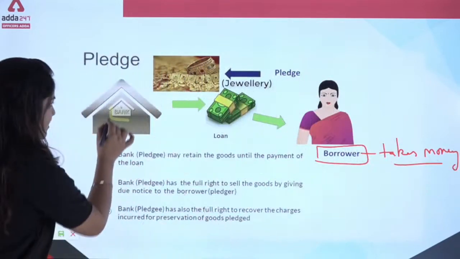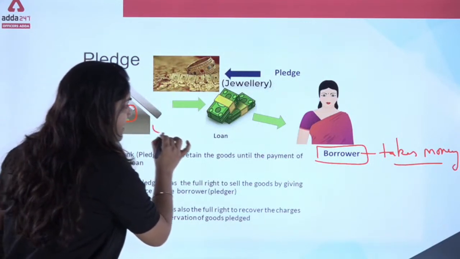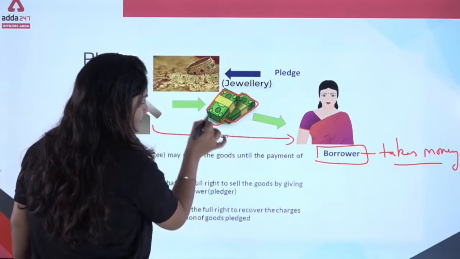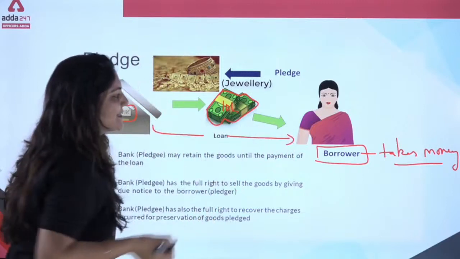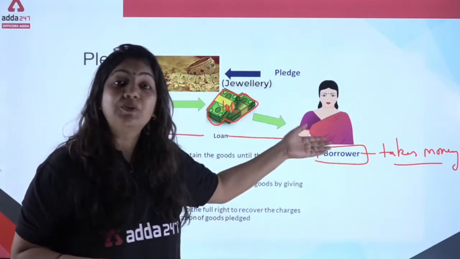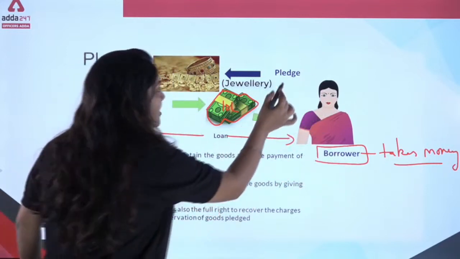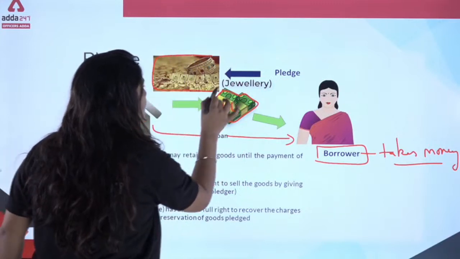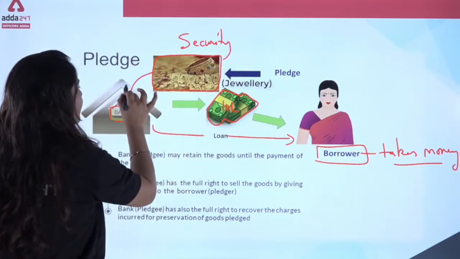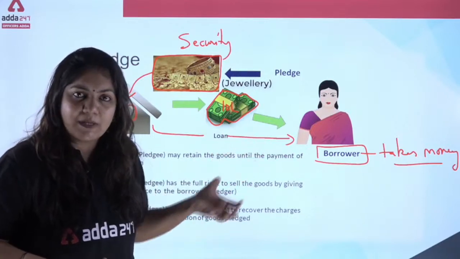So this borrower goes to the bank and demands money. Now this bank gives a loan to that lady. Suppose 10 lakh loan to this lady. Now the bank is demanding security: ma'am, if you are unable to pay our loan, then what will we do? So this lady gives her gold as a security to the bank.